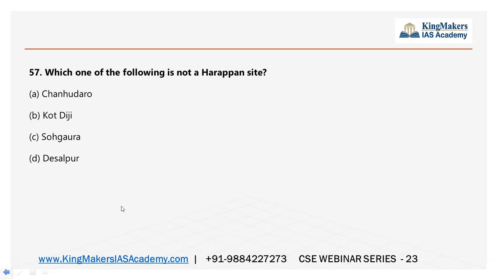And also, because you will be learning world history in mains, you have the maps at the backside of the atlas. You have the German Revolution, German unification, Italian unification and all. So have a look at the maps. You can draw them for mains, and it will also help you in a question like this, because you just have to have a look at it. Okay, you need not mug up every Harappan site. Sometimes it will click. So it is better for you to just look at those historical maps in the atlas.